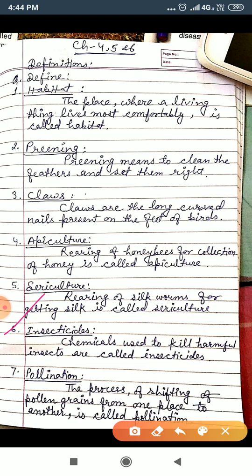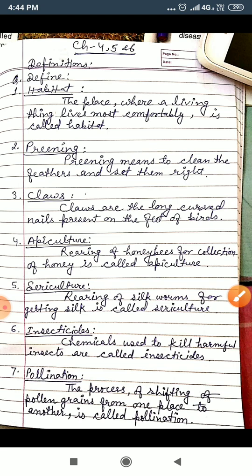Number 6 definition, insecticides. So what will you write here? Chemicals used to kill harmful insects are called insecticides. Spelling of insecticides, and the spelling of chemicals. Okay. Now move to the last.